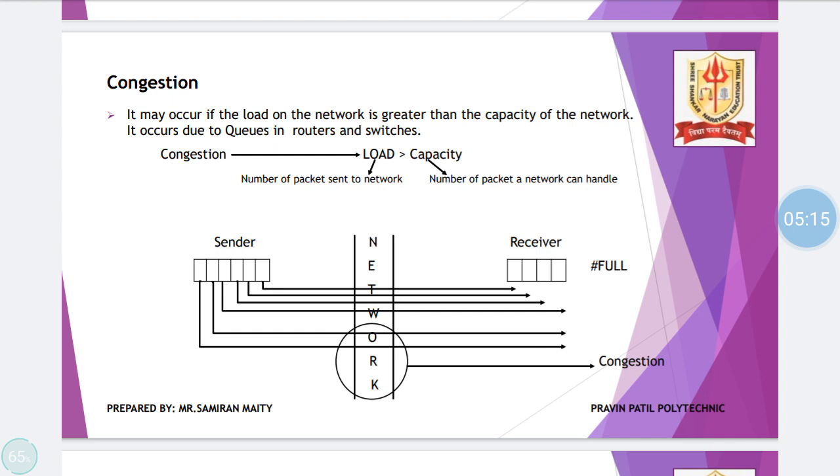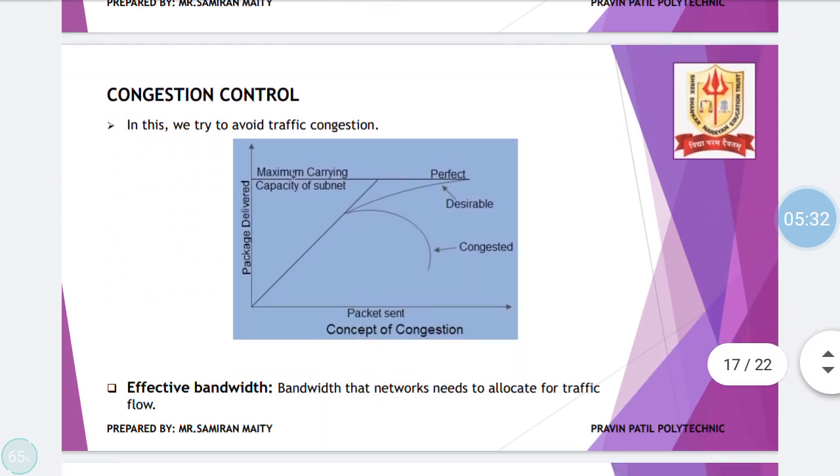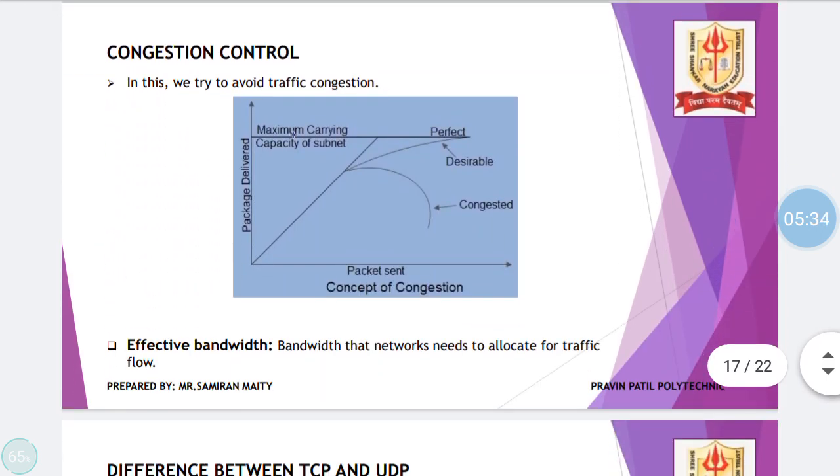So here the sender's fast rate is being shown as load, which is greater than the capacity, which is nothing but the receiver's capacity to receive the data. So if load is greater than capacity, that is, the sender speed is greater than the receiver speed, then congestion takes place. So congestion has to be controlled, and for congestion control, this diagram could be drawn, where they are trying to convey that the x-axis represents packets sent and the y-axis represents packets delivered.